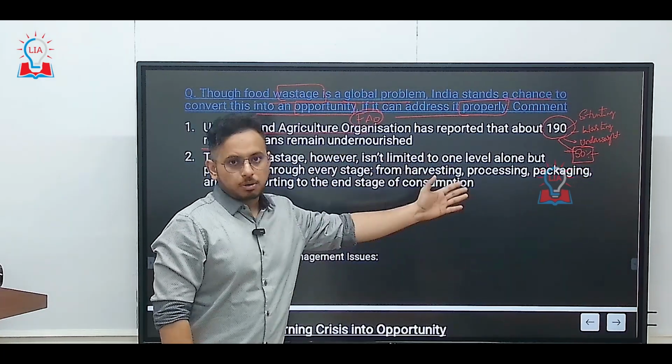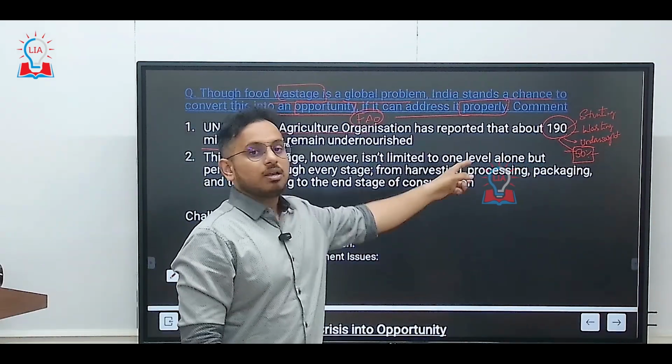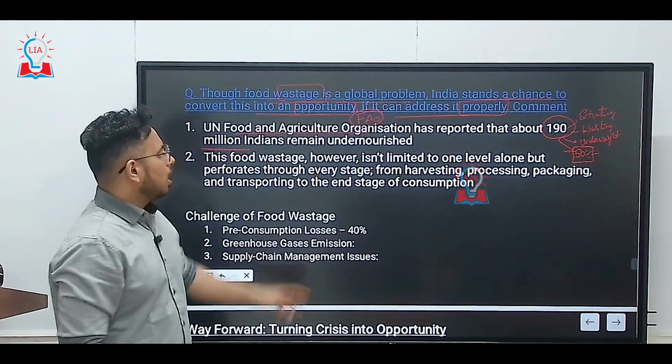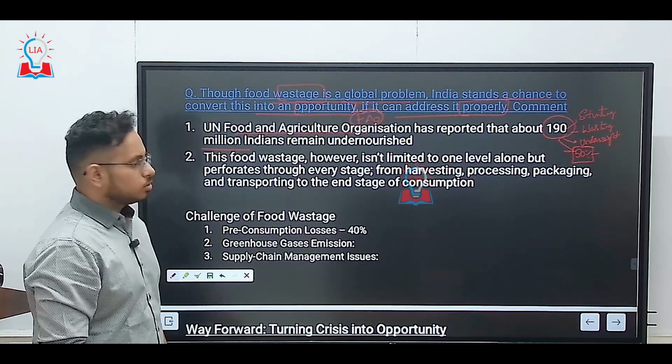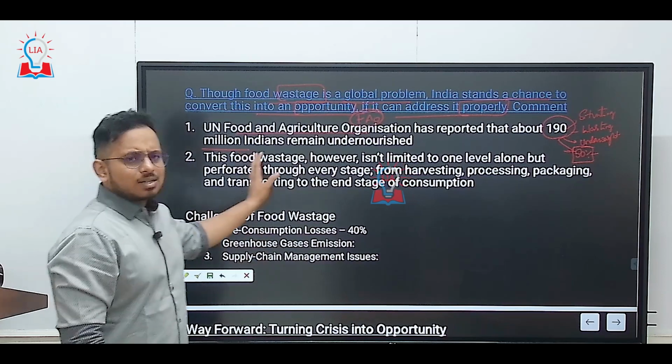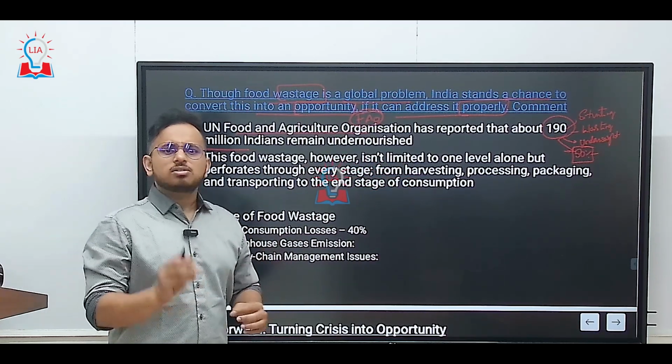So it is a very serious problem throughout the globe, and in India also, because 190 million people in India are undernourished. Now don't consider this to be wastage just in the form of the household.